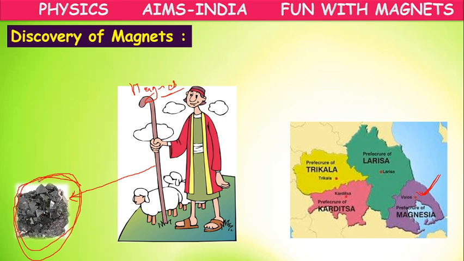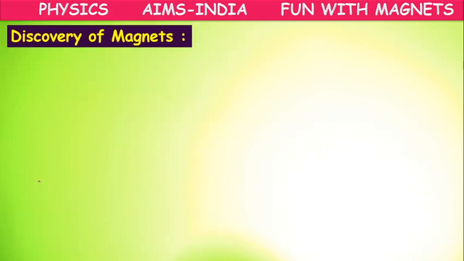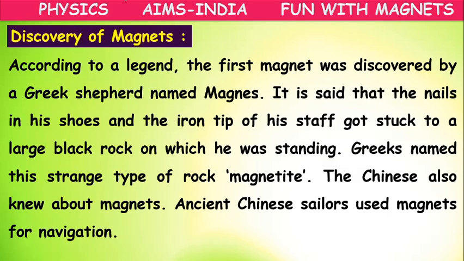So the discovery of the magnet happened accidentally. Some of the stones in some areas which occur in nature have a property of attraction. They attract materials made up of iron, so they named them magnets.